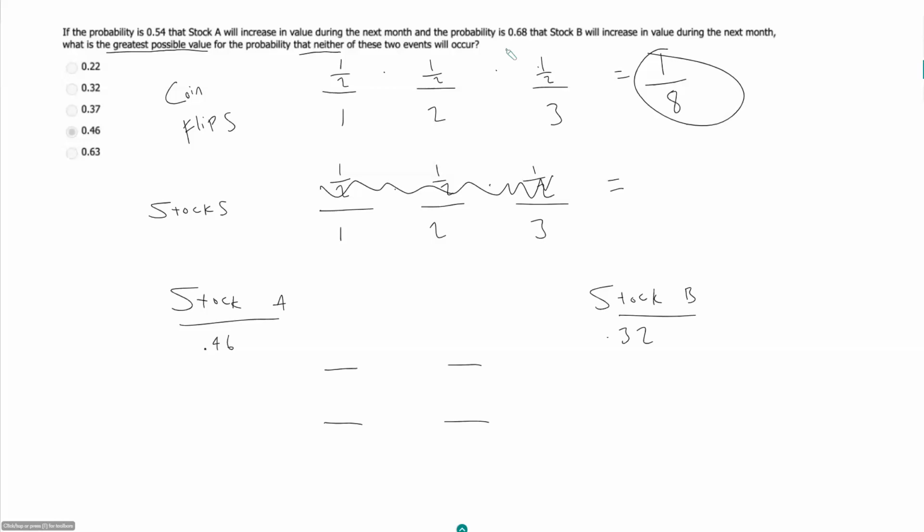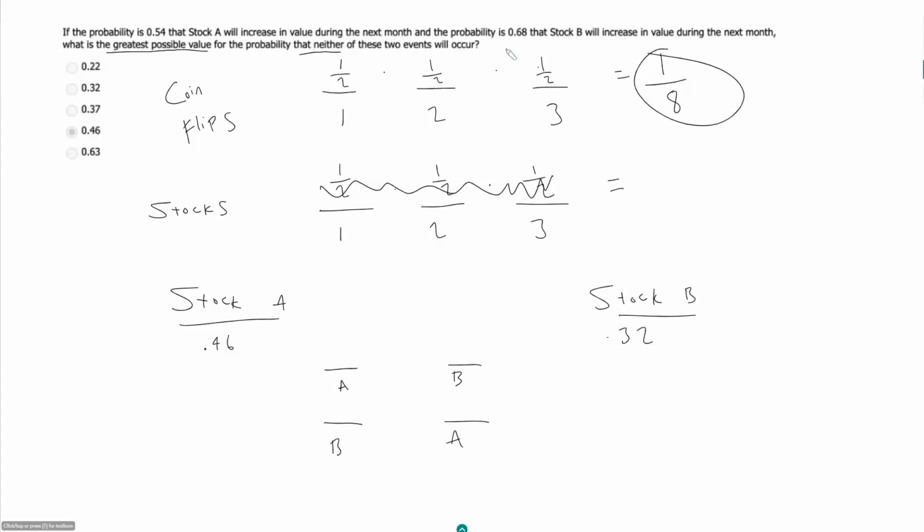But if we want to maximize the probability that each of our events will occur, we should make our two events maximally correlated with each other, meaning once we know stack A goes up, we know stack B has to go up, and the same thing is true with stack B. If once we know stack B goes up, we know stack A has to go up. So in other words, we have sort of two scenarios we can think about here. And so if they are maximally correlated with each other, we are maximizing the chance that both events will occur.